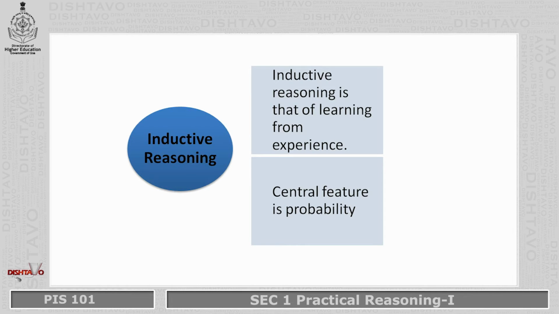We move to the next type of reasoning, which is called inductive reasoning. Now, inductive reasoning is a type of reasoning that is dependent entirely on experience. So, inductive reasoning is that of learning from experience. That means you have to experience it and that experience helps you to draw the conclusion. The central feature of inductive reasoning is probability. That means the conclusions are highly probable, and they are likely to change.